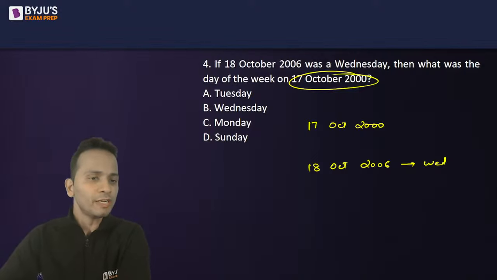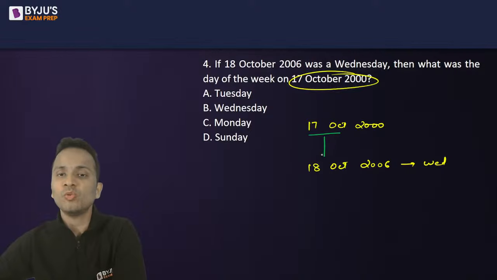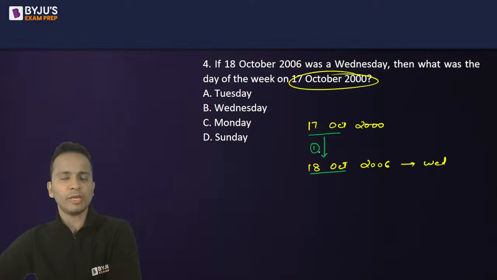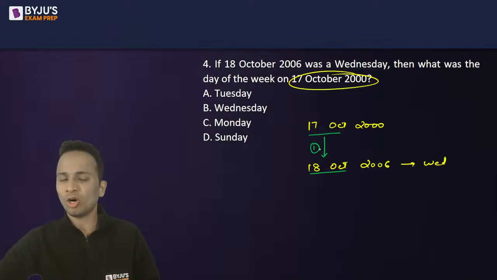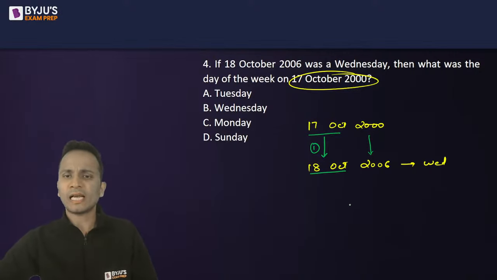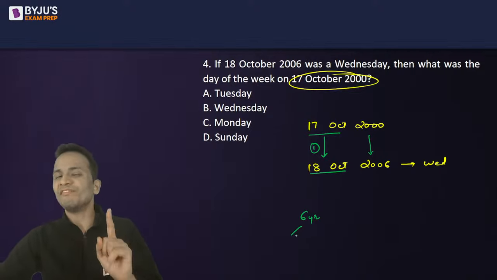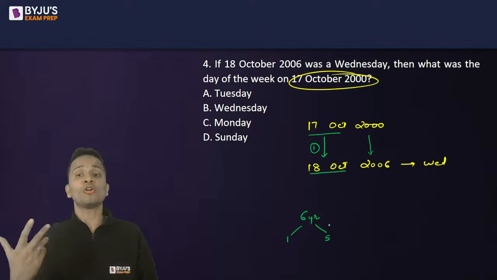Okay. So we'll find out the total number of odd days between these two dates. So if I'll go from 17th of October to 18th of October, I will have one odd day here. Okay. Going from 17th October to 18th October, we are adding one day. So one odd day is between these two dates. Now, if I look at years, 2000 to 2006, there are a total of 6 years. Okay. Out of these 6 years, only one of them, 2004, is a leap year. Okay. Remaining five of them will be considered as non-leap year or normal years.